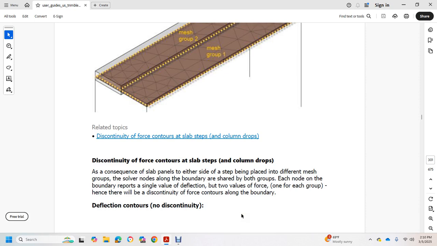The consequence of the slab panels on either side of the steps being placed in a different mesh group is that each node on the boundary reports a single value of the deflection but two values of the force, one for each mesh group, with discontinued force contours along the boundary.